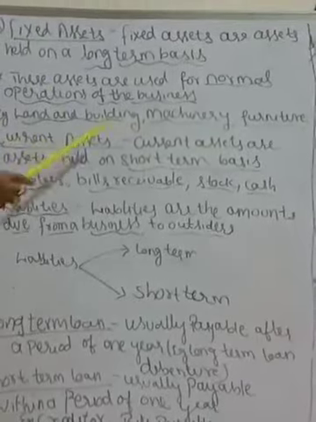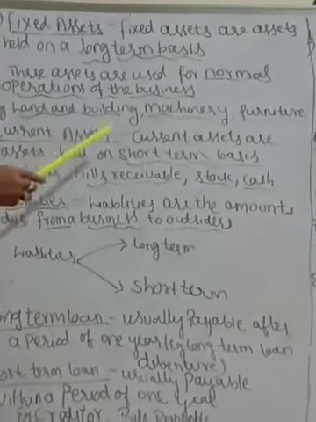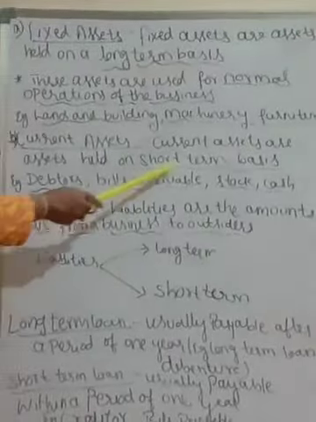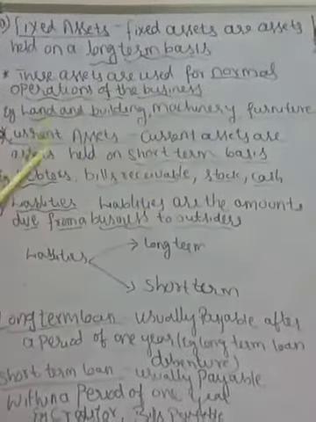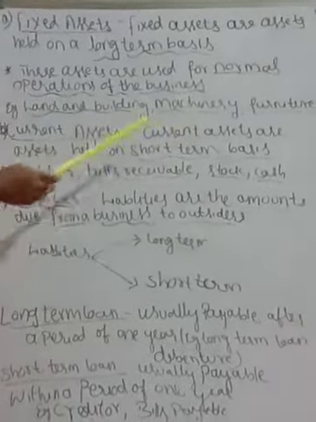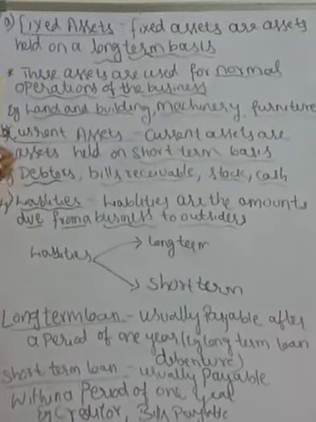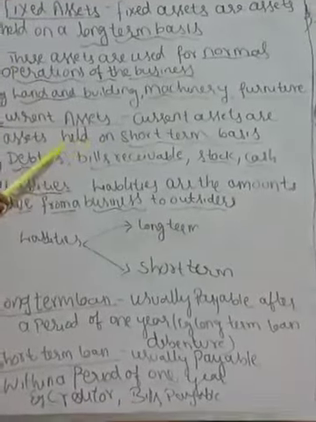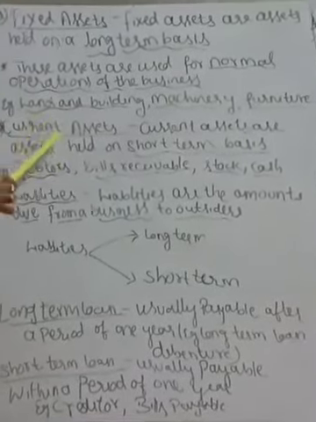Current assets are assets held on a short-term basis. That is, within 1 year we are going to make sales of those products. Example, debtors, bills receivable, stock, cash. So current assets are assets held on a short-term basis. Here assets are kept for within 1 year. Then it will not be present in the business. This is about current assets.